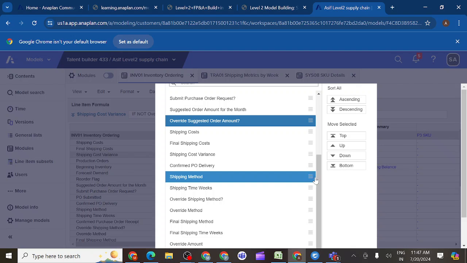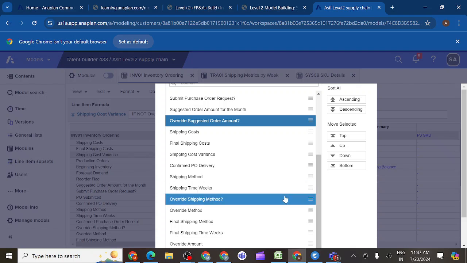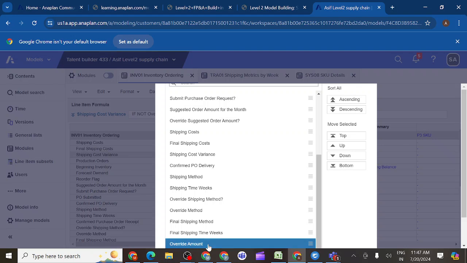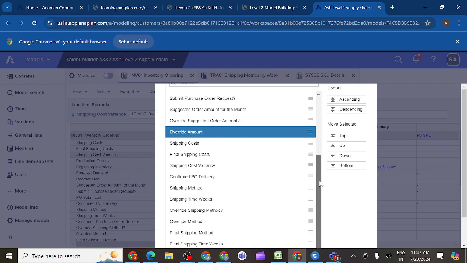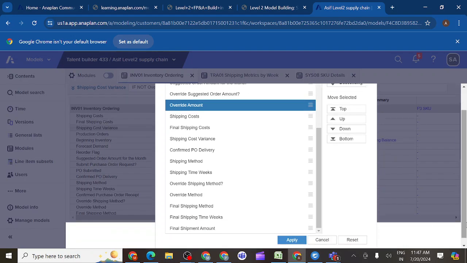Then override method. Okay. Then final shipment amount. Where do I have final shipment amount? Last. Yes.